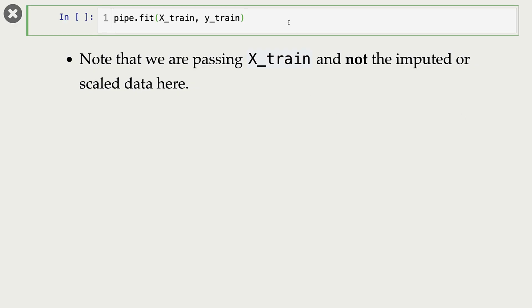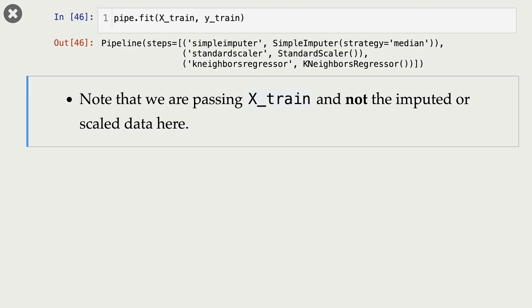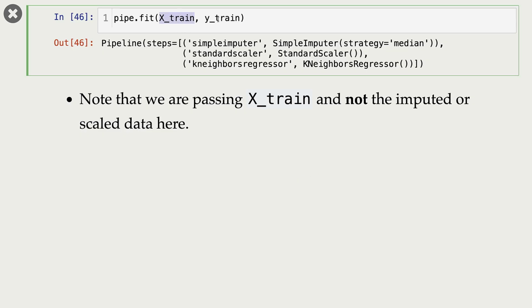Now let's fit our pipeline. Once you have created this pipeline, you can treat it as a scikit-learn model. So you can fit the pipeline. Now note that I'm passing xtrain and ytrain here. So I'm not passing our pre-processed xtrain. I'm passing the original xtrain here.